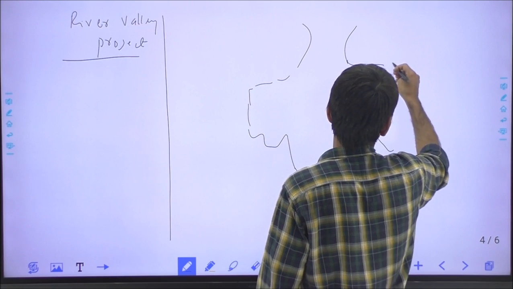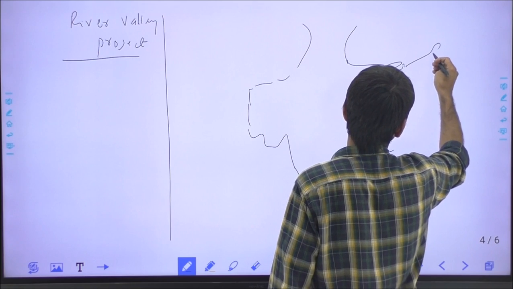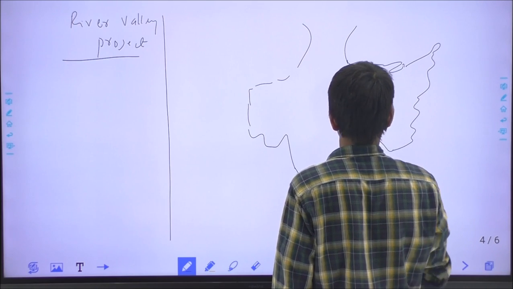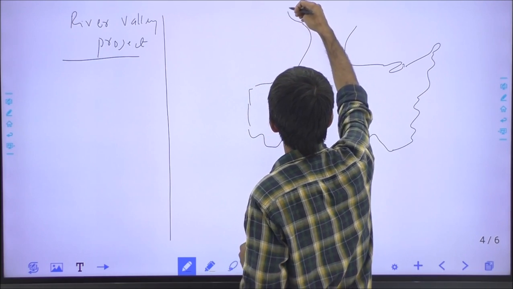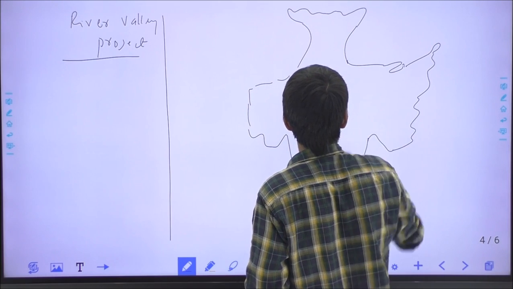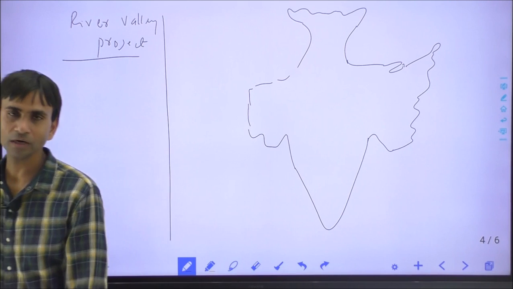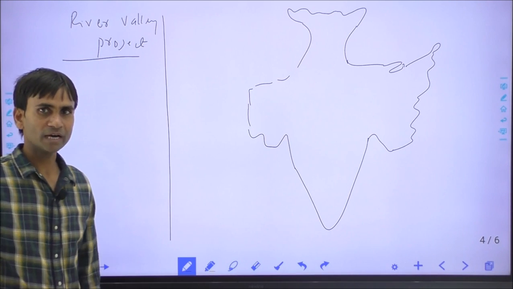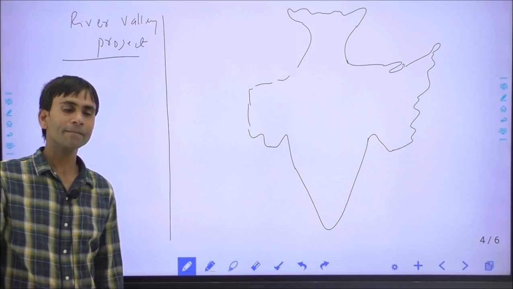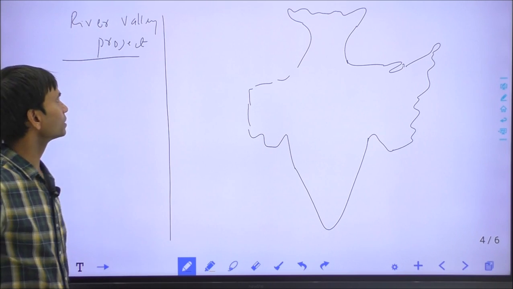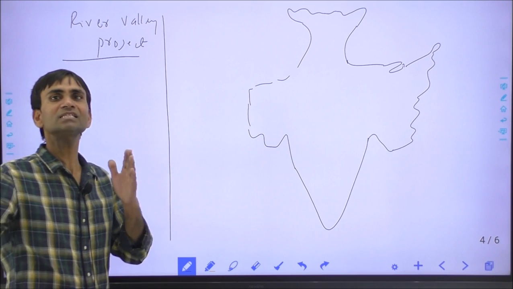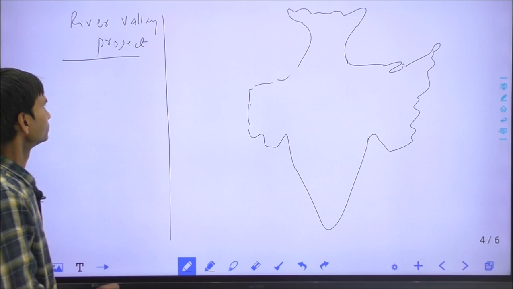India has constructed most of the projects for power generation, fishing, irrigation and supply of drinking water. So these river valley projects are called multi-purpose projects, and the first Prime Minister of India, Jawaharlal Nehru, called these river valley projects the temples of India.